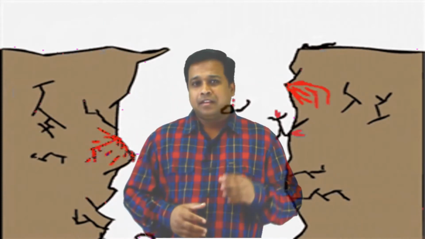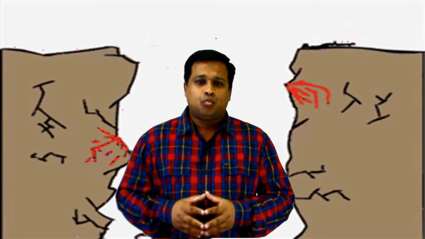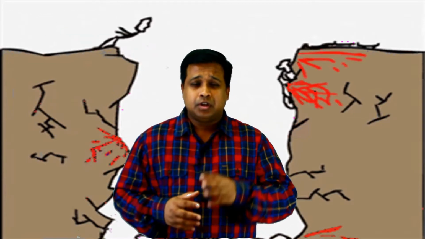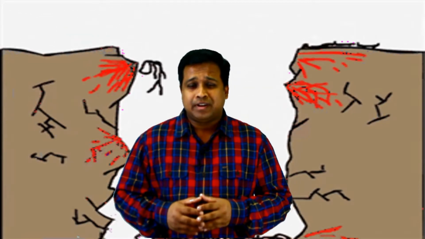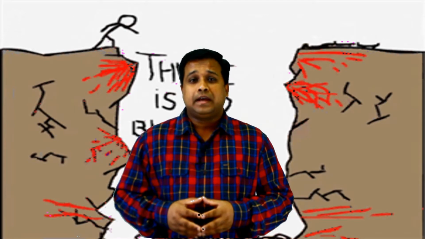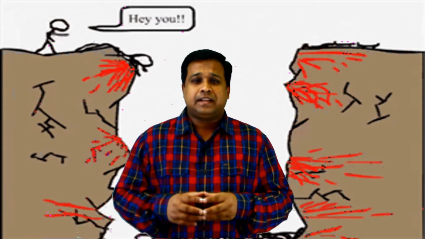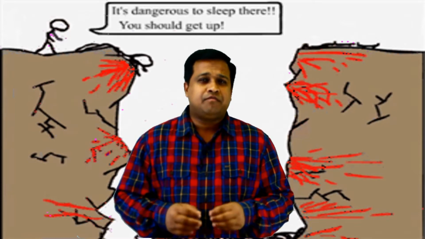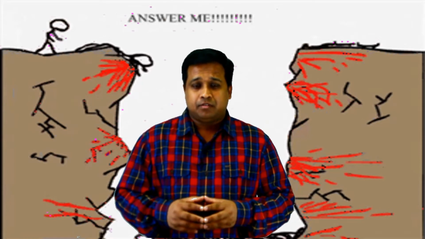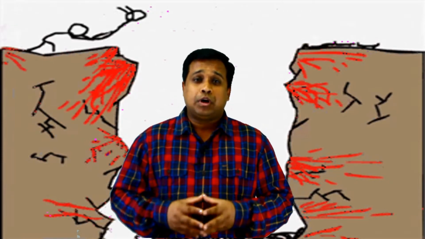Now take a look at this example. You see there are two cliffs with a void in between and people are trying to jump across, which is obviously not easy to do. And you can see people are trying hard but they are not making it. They're falling down and they're dying. So here the possibility is that you have very little chance, you have very little possibility of making it across the cliff. For this kind of situation, we don't use the word may, we use the word might.